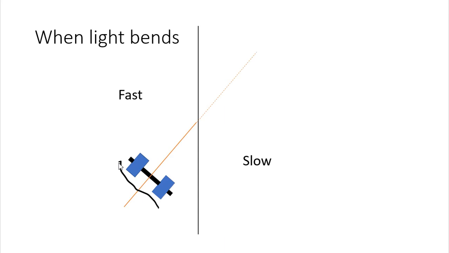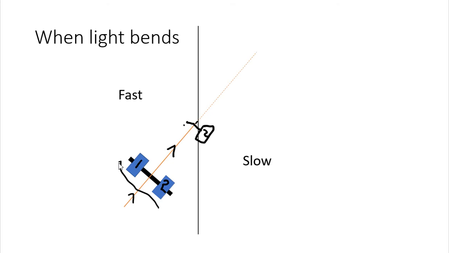So as we look at this, I'll say I have wheel number 1, I'll say I have wheel number 2, and this car is traveling this way. So it's on the fast material, which we could say is a road, and it's going to go into the slow material, which we could say is something like sand or mud. Now, as I look at this, wheel 2 is going to hit the slow material first. So we're going to say that wheel 2 is here. Now it's in the slow material. Wheel 2 is in the mud.